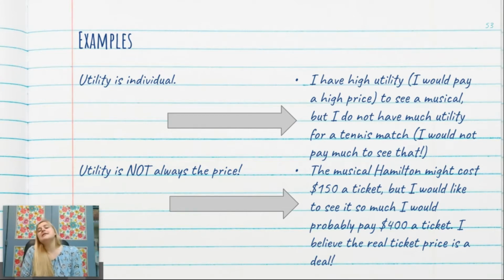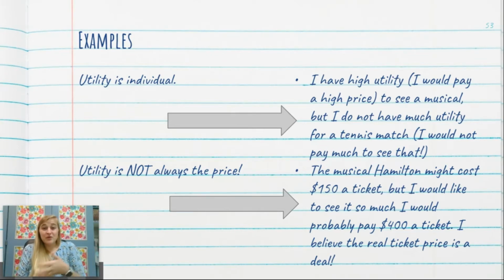And utility doesn't mean that that is the price. The price is set up here, and if I really want to go, maybe I would pay even more. Or the price is set here, and I'm not really into tennis. I would pay less. I don't want to pay that much to go to a tennis match. So here's my example. The musical Hamilton might cost $150 a ticket, and I've seen it before. I would see it so much that I want to see it again so much that if they raise the price to $400 a ticket, I would still pay.